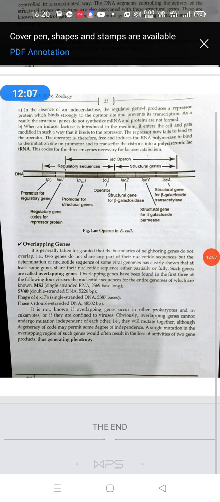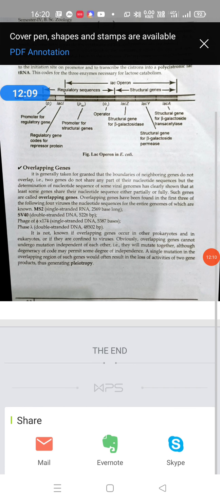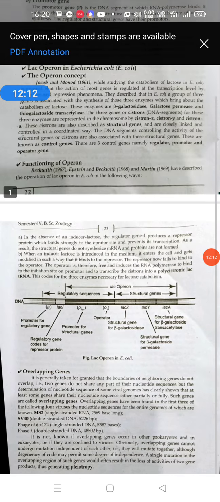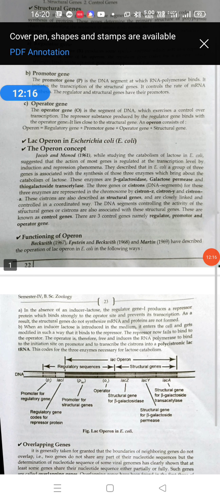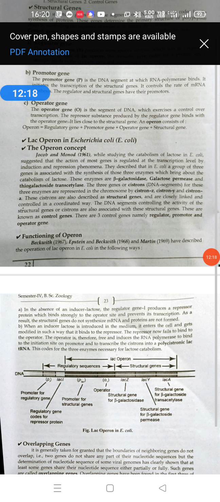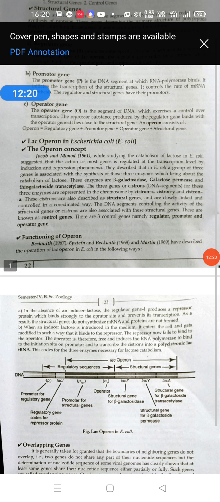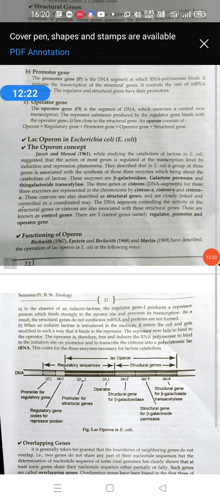So here regulatory genes are present. The regulatory gene produces one kind of protein called the repressor protein, and when this repressor protein binds to the operator, the switch is off. This condition takes place when E. coli uses glucose as an energy source. But in the absence of glucose, when the bacteria use lactose as an energy source, lactose acts as an inducer.